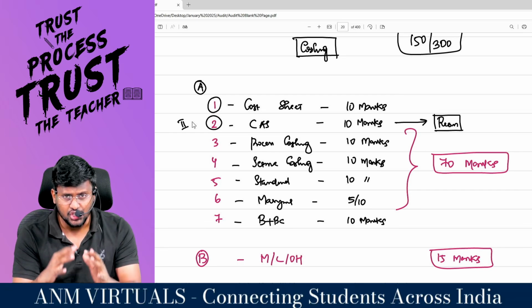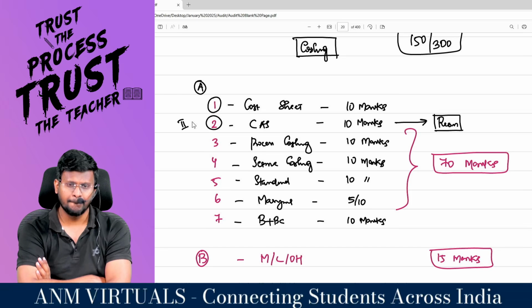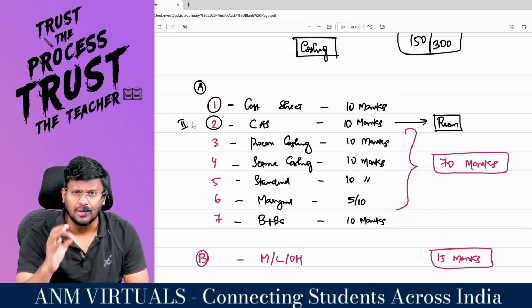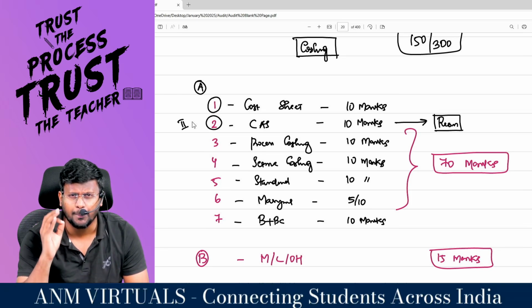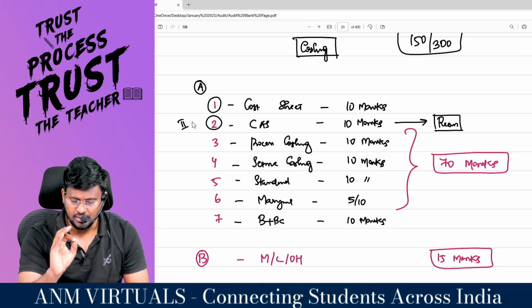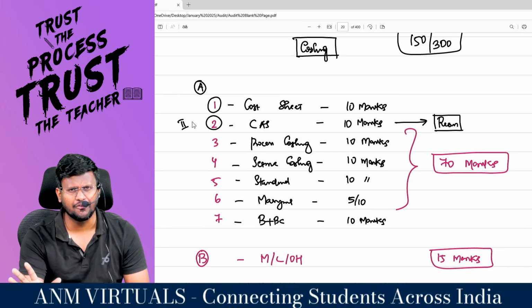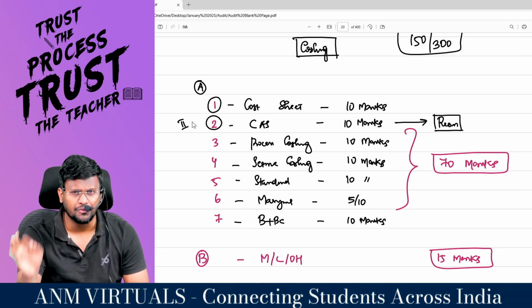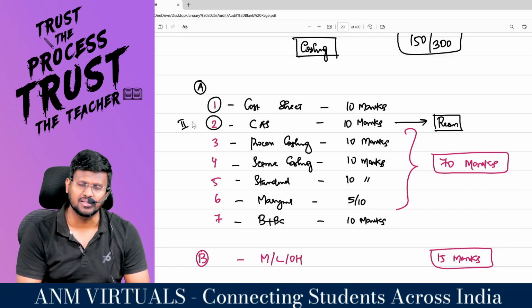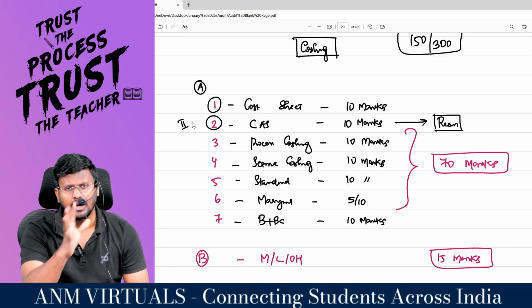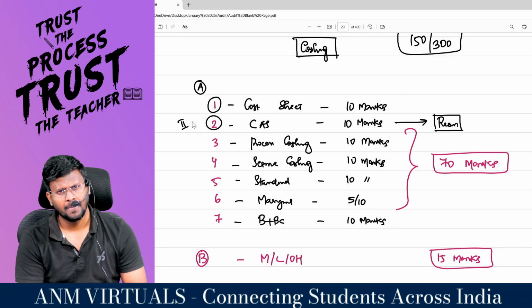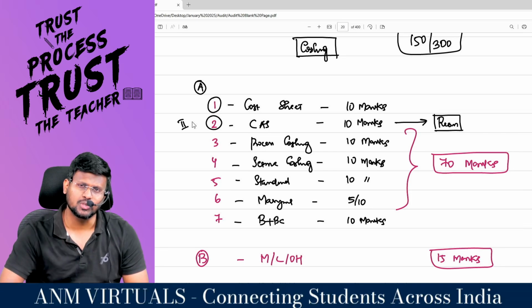What I want to suggest to you is, if you prepare these 7 chapters properly, sir, your costing exam is safe, because out of the entire 120 marks, 70 marks come from these topics only. I am going to tell you how to prepare.